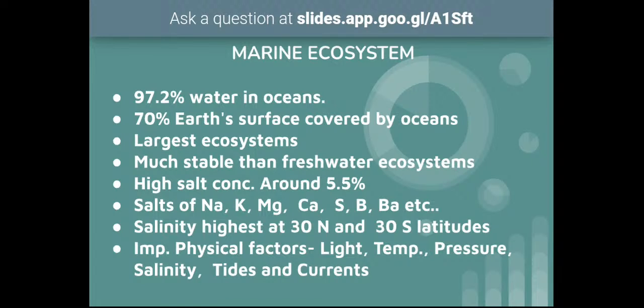Due to the small size, temperature variations will be high, and salinity and all other conditions will be very fluctuating. So there will be no stability in the environmental conditions of freshwater ecosystems. For example, during floods, the rainwater brings a lot of organic matter.